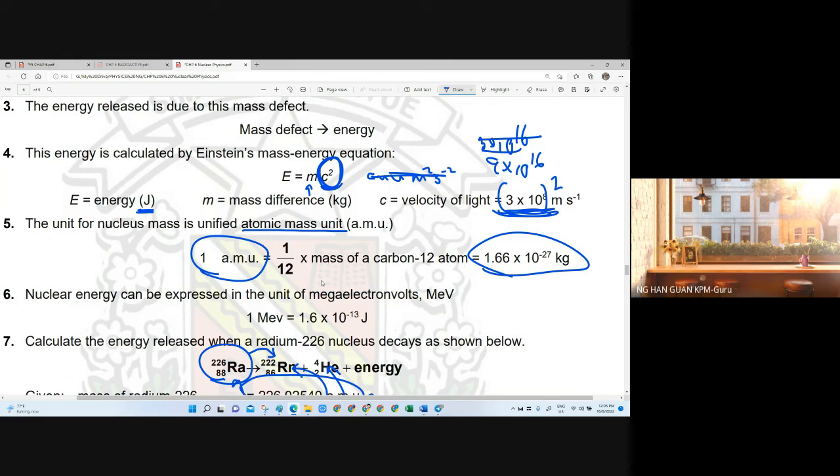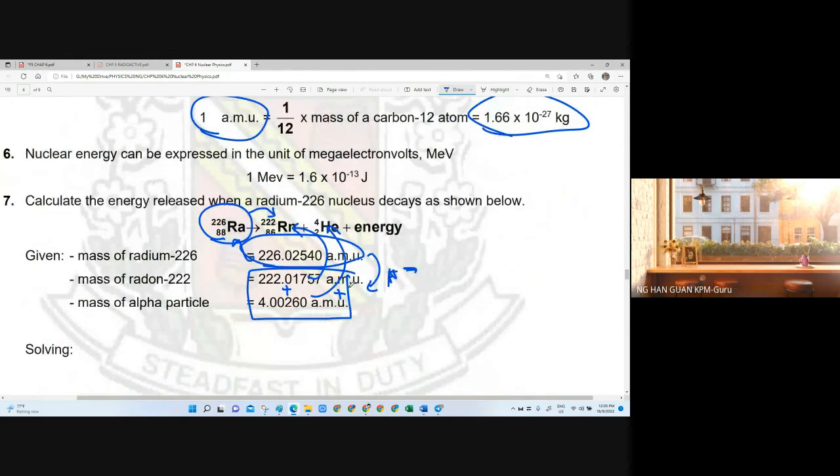Okay, and I noticed that there's new information given in the textbook. Normally we express nuclear energy in the unit mega electron volts, MeV, which is a very common unit to measure nuclear energy. Last time we didn't introduce this, but this time they have put it into the textbook, so you'd better learn how to convert a unit in joule into MeV. It is given already: 1 MeV equals 1.6 times 10 to the power negative 13 joule. I'm not sure whether it will be given, but by right, it should be given during the exam.